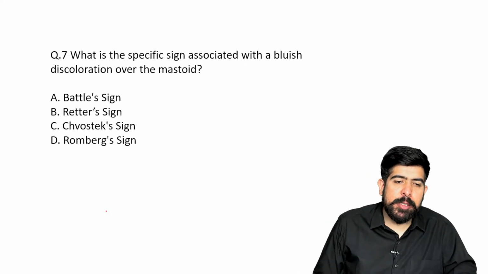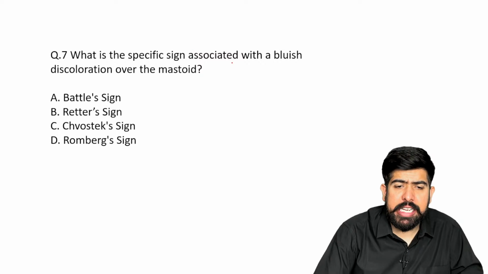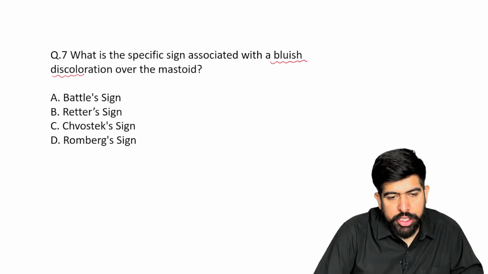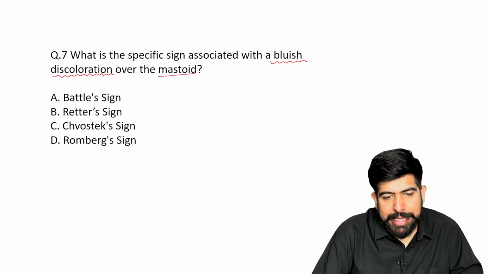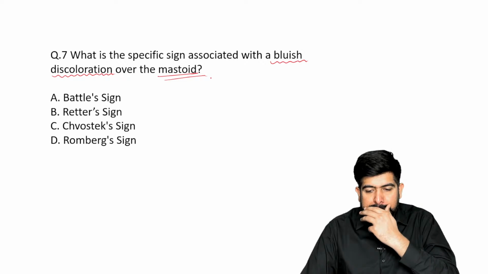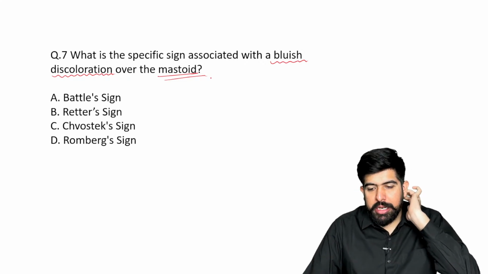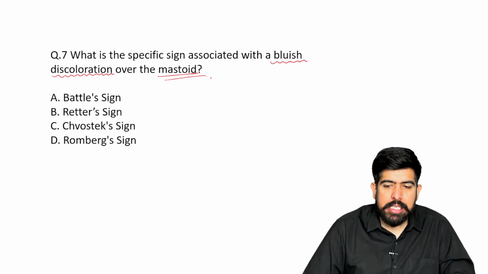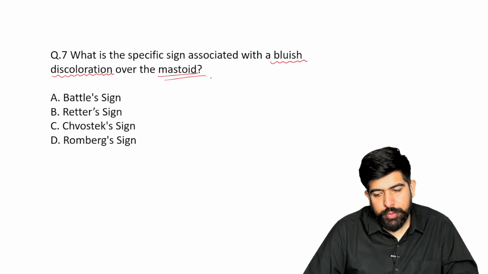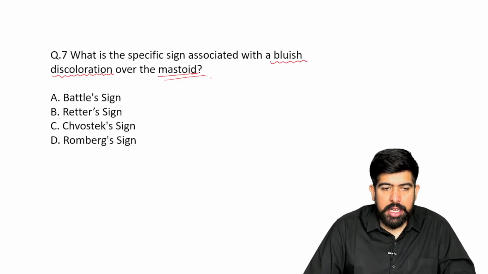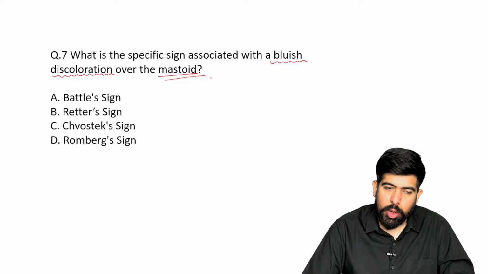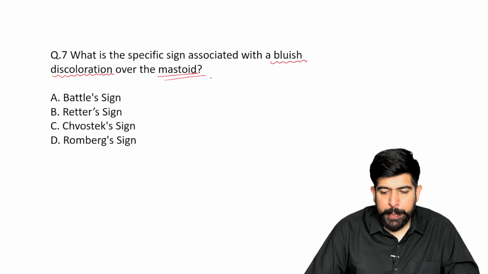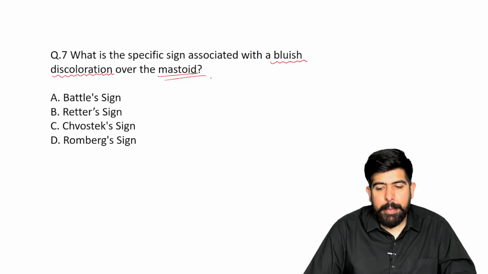Very good. What is the specific sign associated with the bluish discoloration over the mastoid? I hope you know about the mastoid. What is this mastoid? There is a bony part which is behind the pinna. Yes, just behind the pinna we have it. Very good, it's clear. All right. So what should it be known as? Very good. Option A is given: Battle sign.